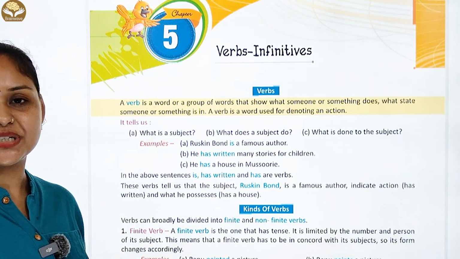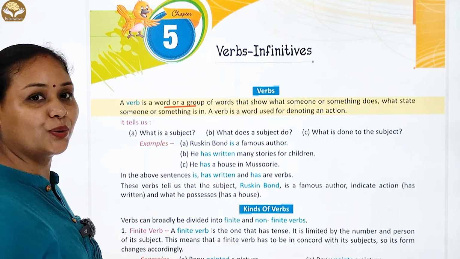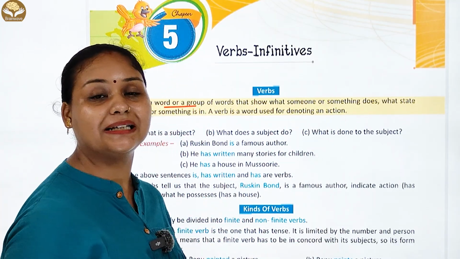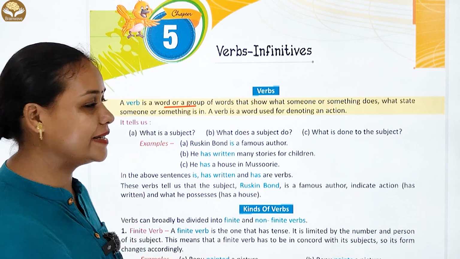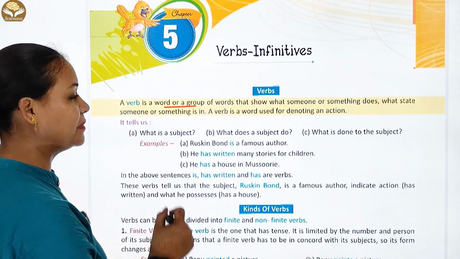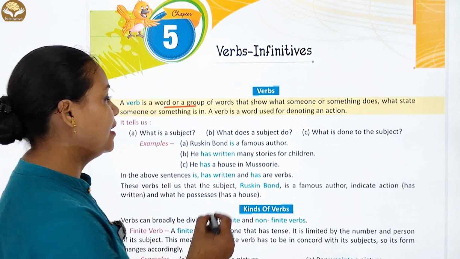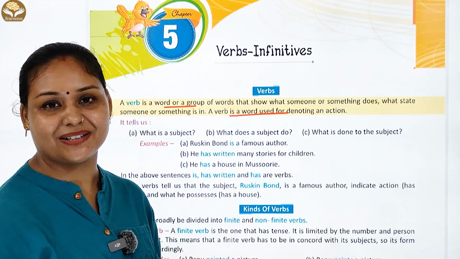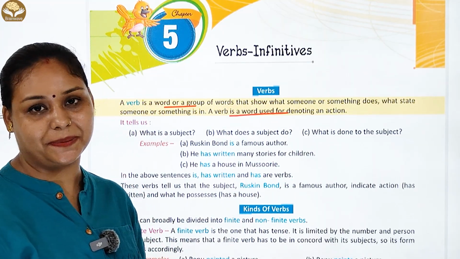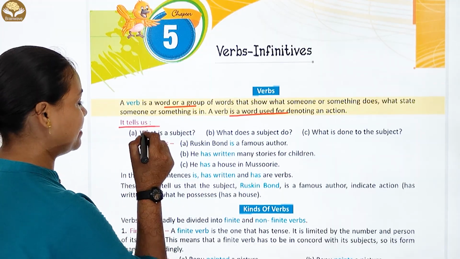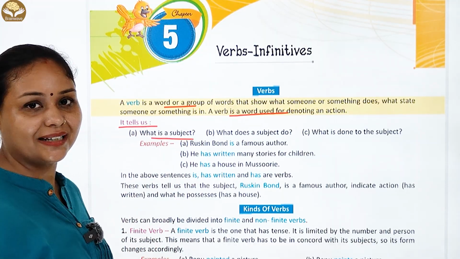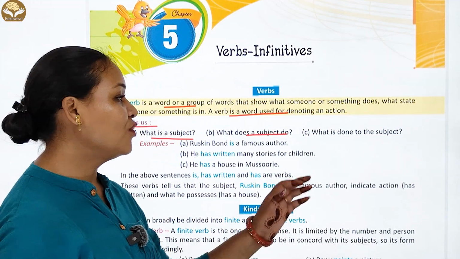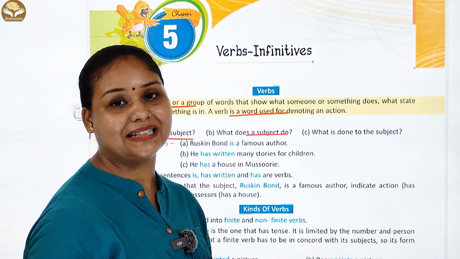चलिए करते हैं हम definitions. A verb is a word or a group of words that show what someone or something does, what state someone or something is in. A verb is a word used for denoting an action. Okay, that's called the verb. It tells us, ये हमें बताते हैं what the subject is, what the subject does, subject द्वारा क्या होता है, what is done to the subject और subject क्या करता है.